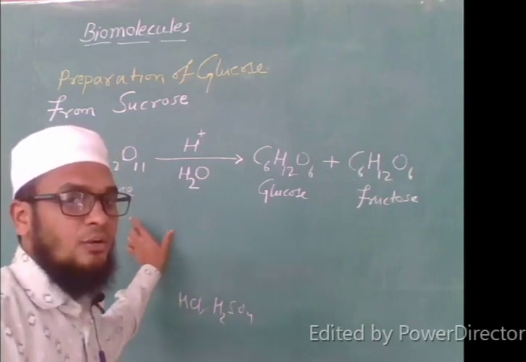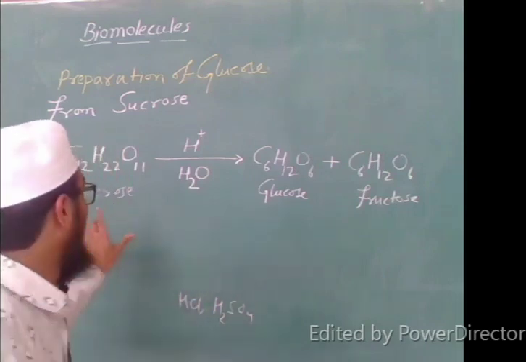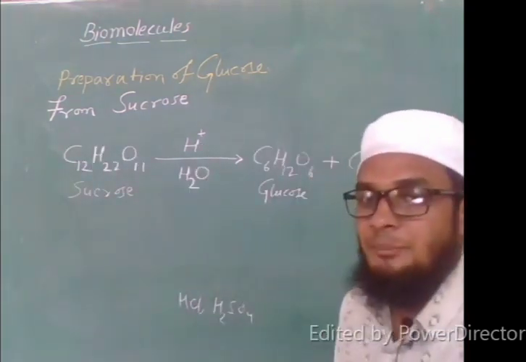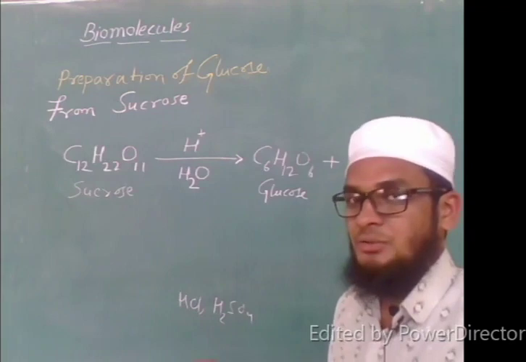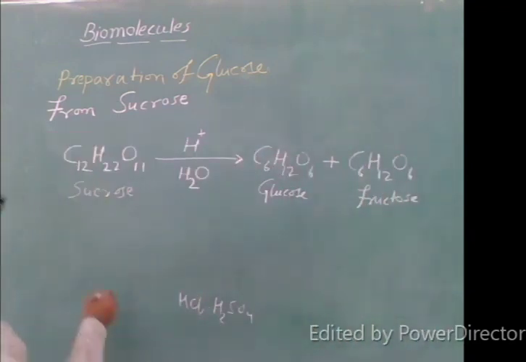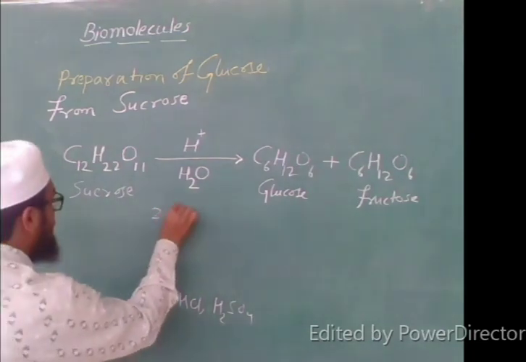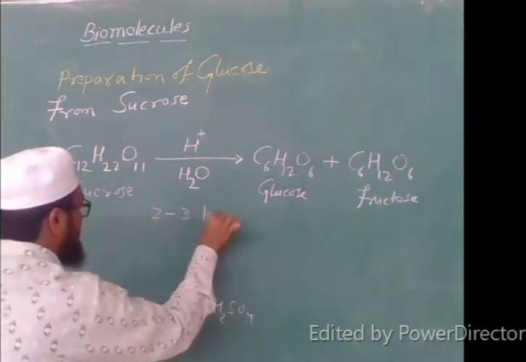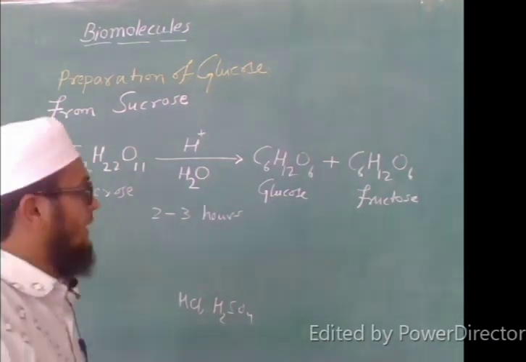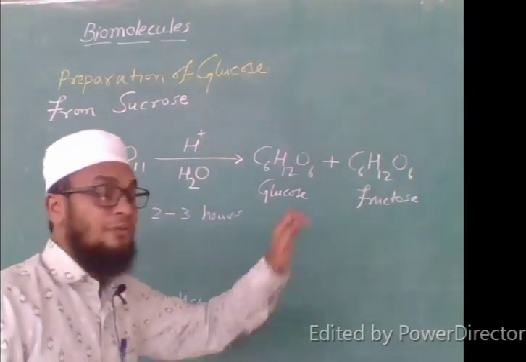It will give a hydrolysis reaction, and in hydrolysis it will be boiled for 2 to 3 hours. So the reaction time is 2 to 3 hours. Then we will get the products glucose and fructose.